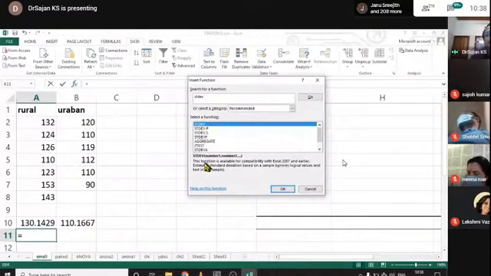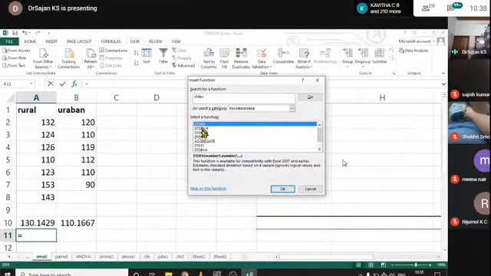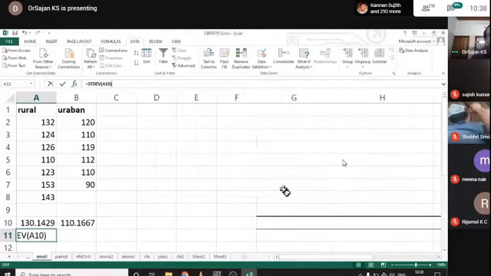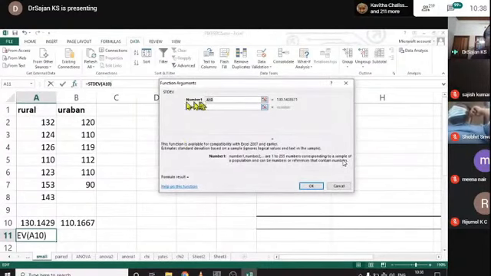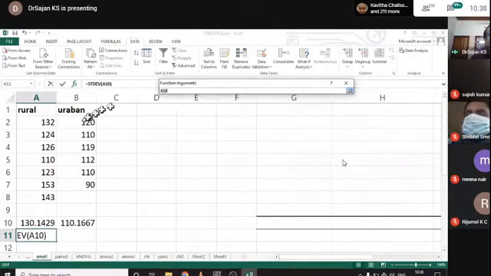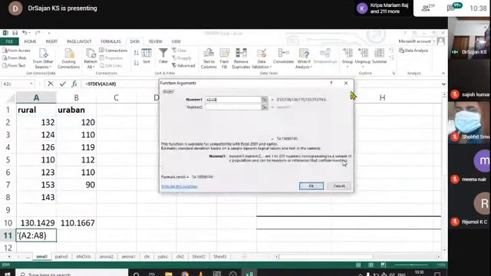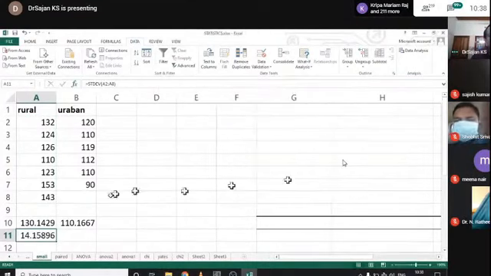Here, read this. The function is available for compatibility with earlier Excel, to estimate standard deviation based on the sample. Okay, this is standard deviation. There are different types of standard deviation tools available here. Okay, click OK. Then again it searches for the values. Click here and select the data. Again click here and click OK. This is the standard deviation of this data.